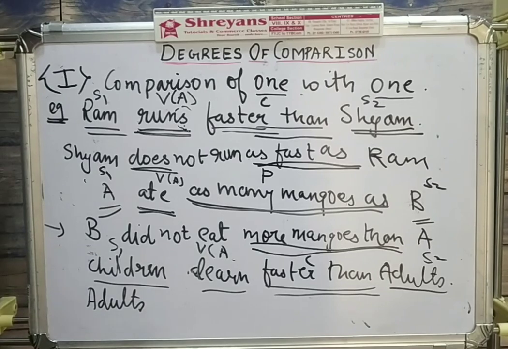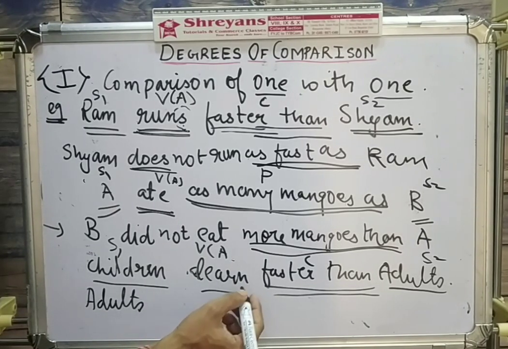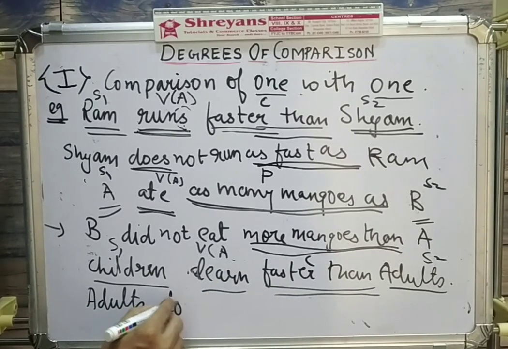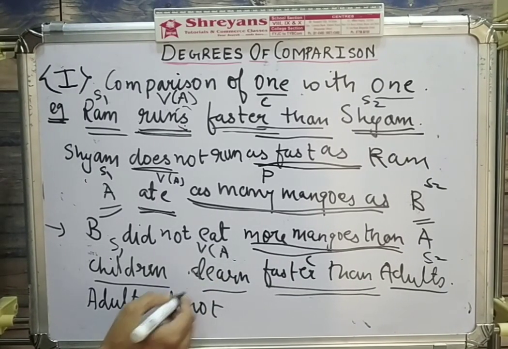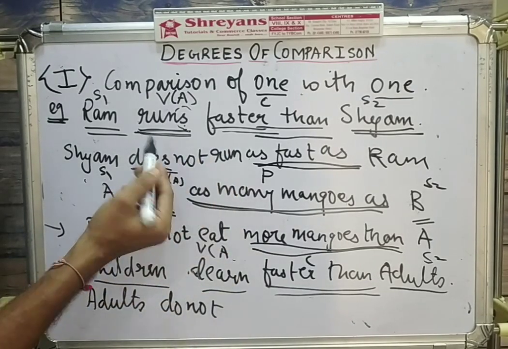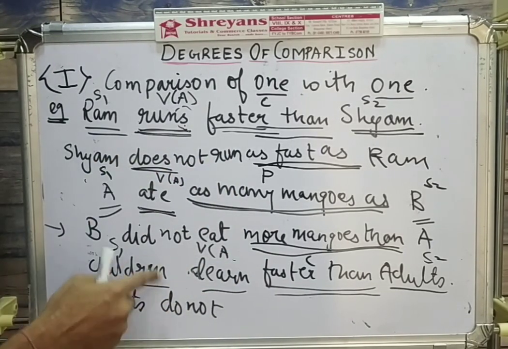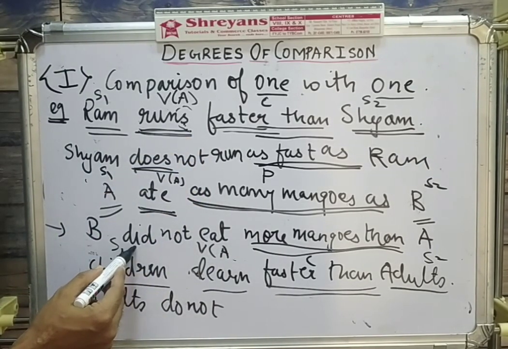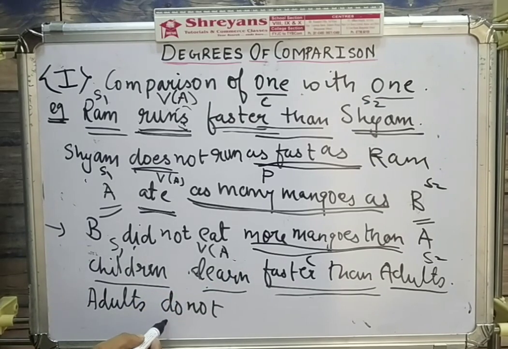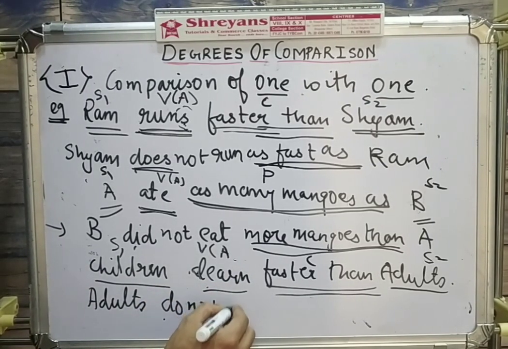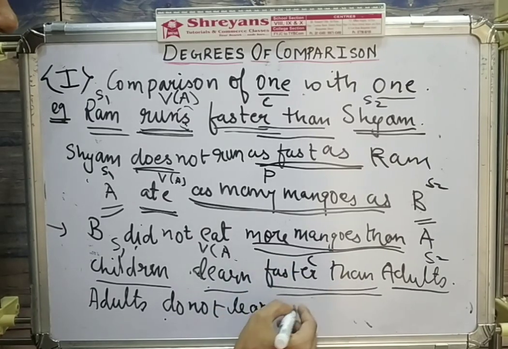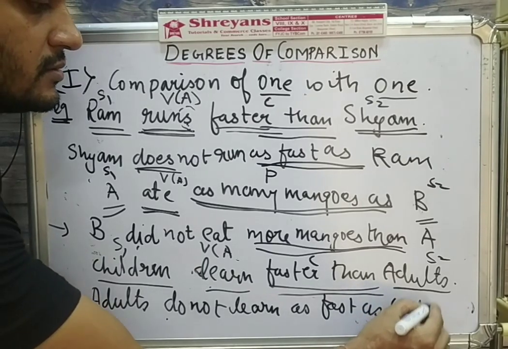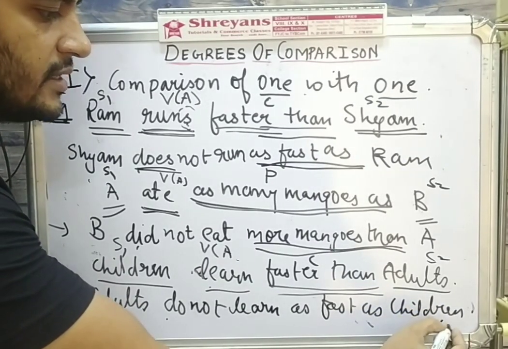Now if you see, learn is the present form of a verb, but it does not have what in it? S in it. So when it does not have S in it, you will use what? Do to form the negative. So these are the following three possible ways: do, does, and did. So when the verb has an S in it, we use does. When the verb is in past, we use did. And the verb is in present but does not have an S in it, we use do. So adults do not learn. चलो faster than का क्या हो जाएगा? As fast as children. So are all the three examples clear?